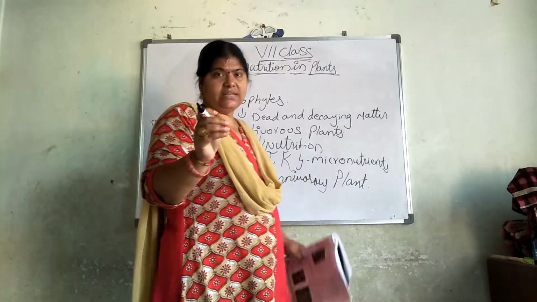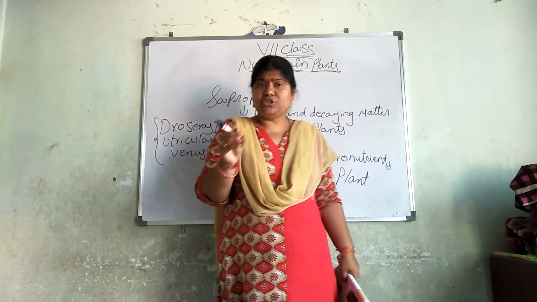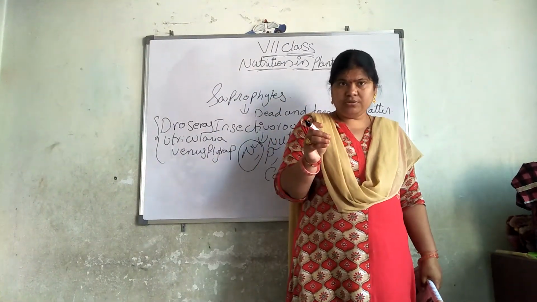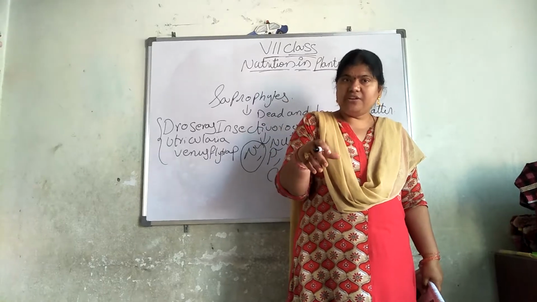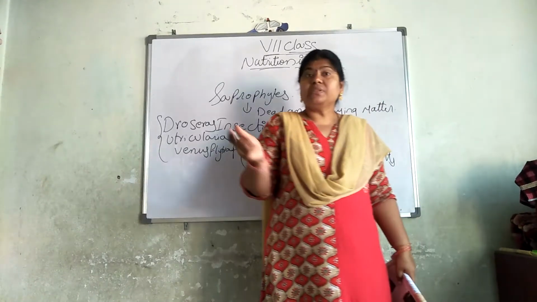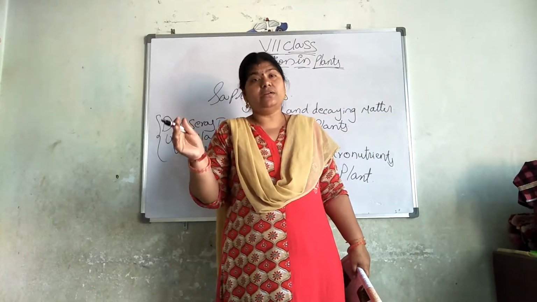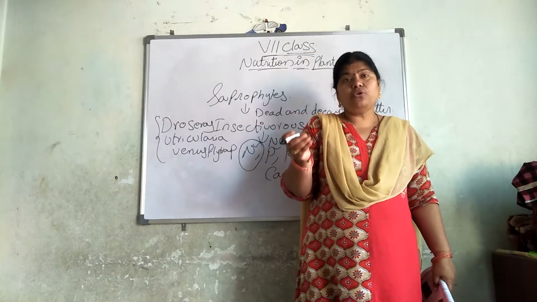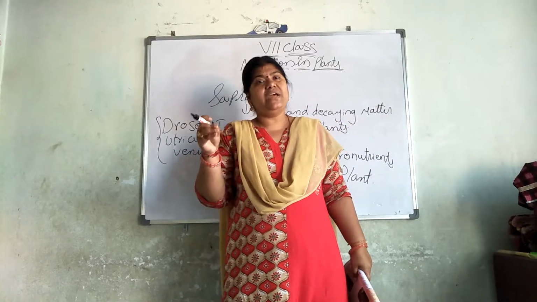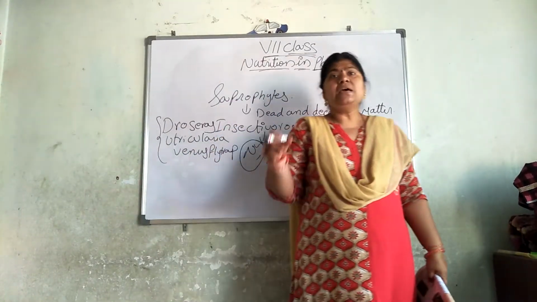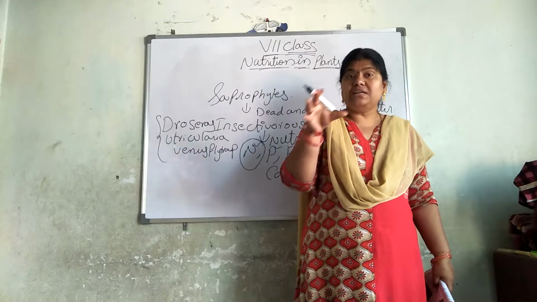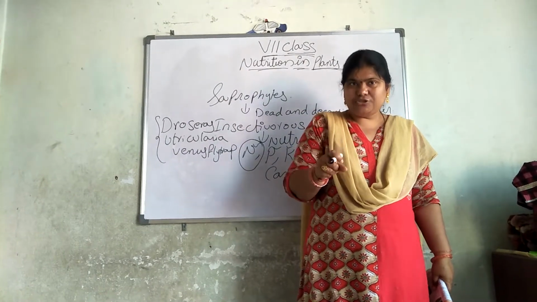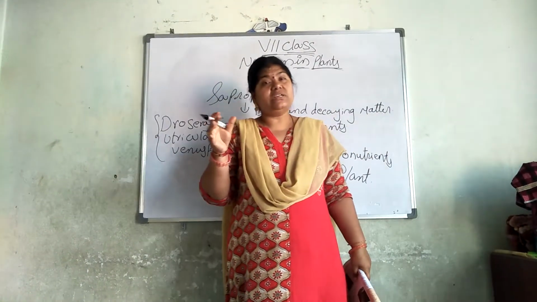A few plants which have a deficiency of nitrogen. Means, are they having a deficiency of nitrogen? No. These plants grow in soils where there is nitrogen deficiency. So such plants, where there is nitrogen deficiency, trap the insects for the sake of nitrogen. Then how is the structure of the plants?